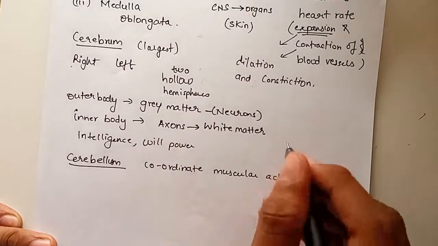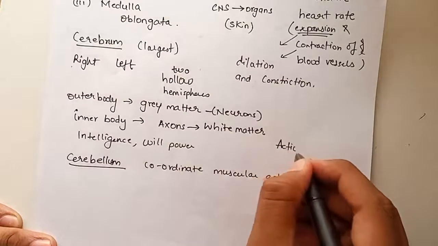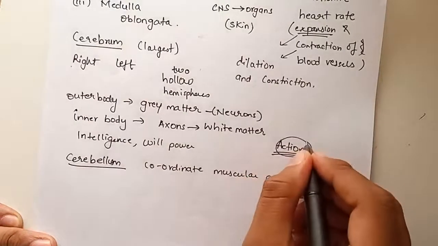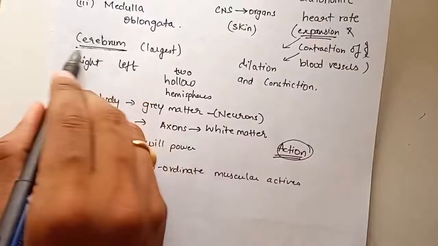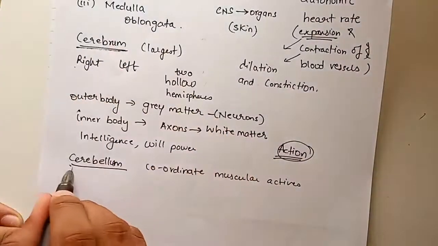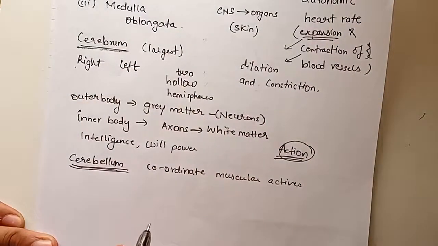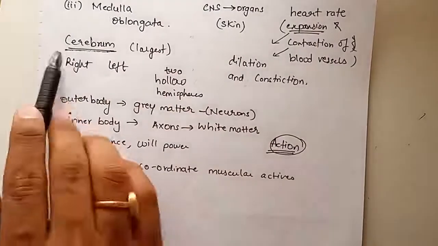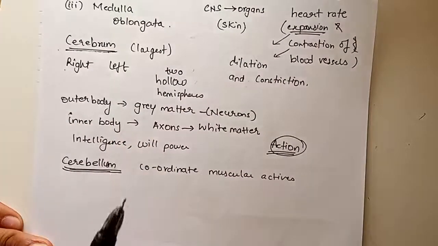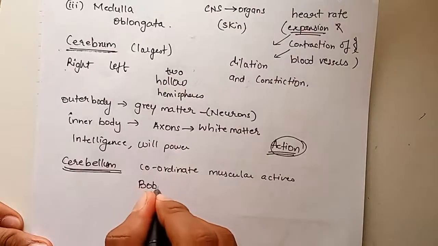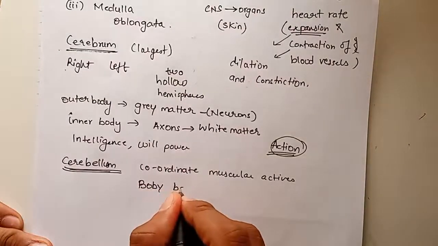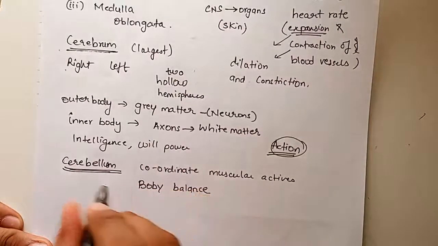So see, for example, there is one action which is to be performed. If there is one action, the cerebrum will take the decision and the cerebellum will perform the action. Okay, so this is the decision maker and this is the performer. Your body balance is based on the cerebellum.